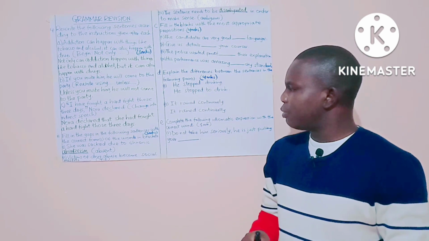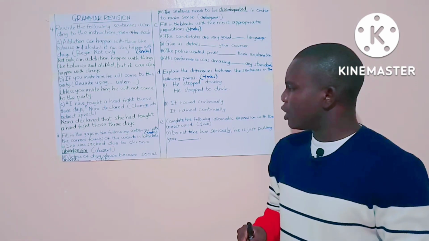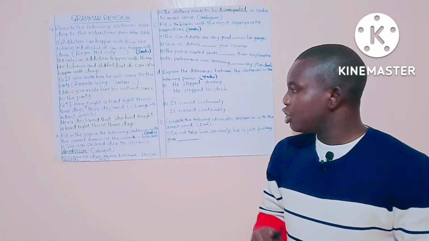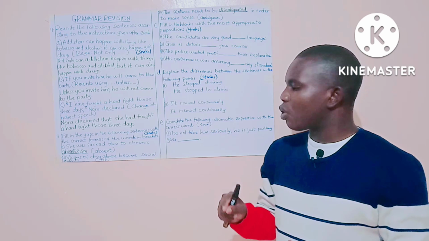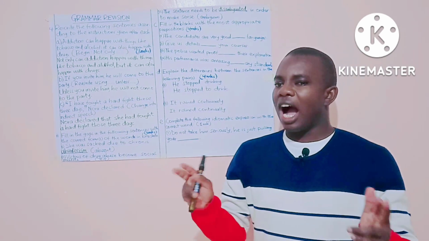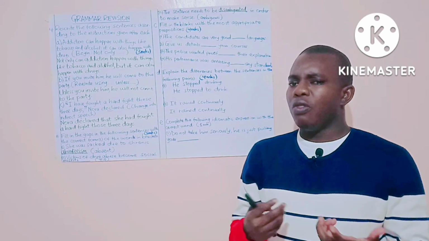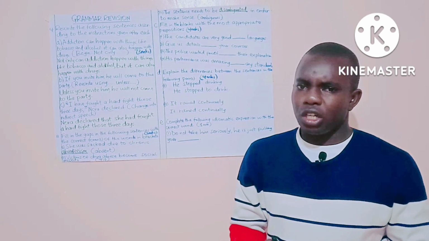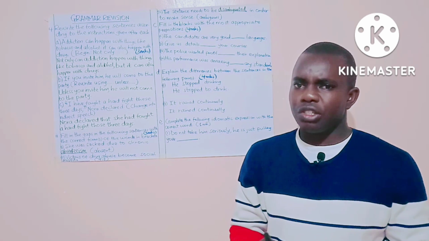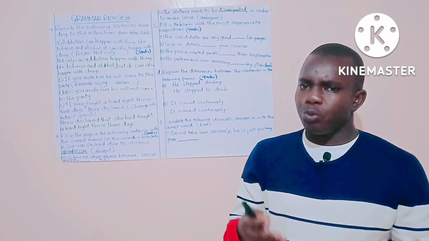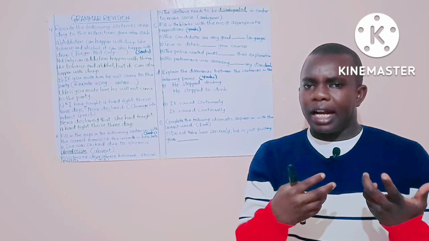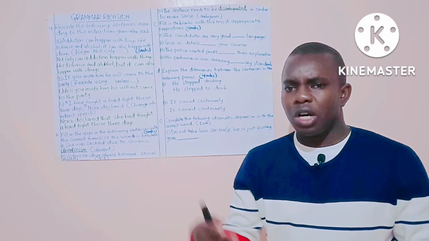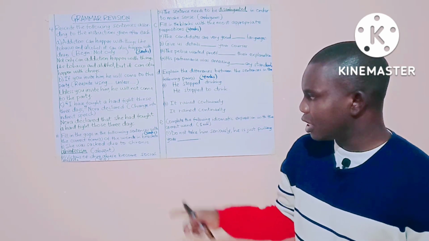The second question: fill in the gaps in the following sentences with the correct forms of the words in brackets. Number 1, she was sacked due to chronic dash, absent. So these tests on derivation of adjectives, derivations of nouns. Maybe you've been given an adjective, you are required to derive it into a noun, like the first case there.